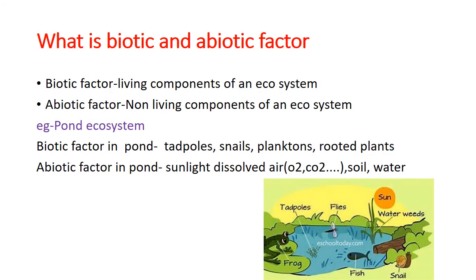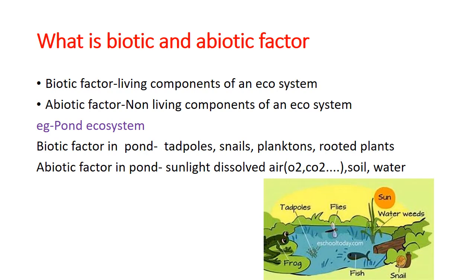In these slides, we talk about the biotic and abiotic factors. In a previous slide, I talked with you about the biotic and abiotic factors. Biotic factors are the living components and abiotic factors are the non-living components. Then we will take one example of an ecosystem and see what the biotic and abiotic factors are.